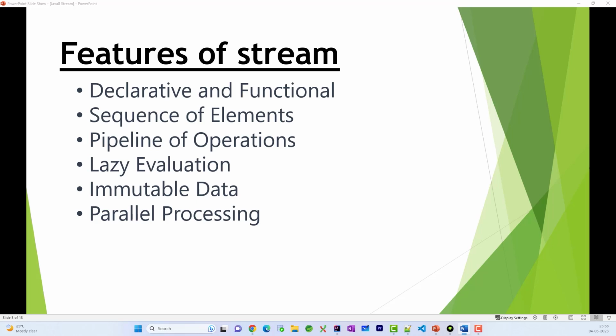Last one is parallel processing. Now a stream can be processed sequentially as well as in parallel. Sequential and parallel, both we are going to talk about in detail in upcoming videos. Also, we are going to see their operations. A parallel stream is nothing but the original stream divided into smaller chunks and processed concurrently. That helps to utilize the available computing resources optimally.